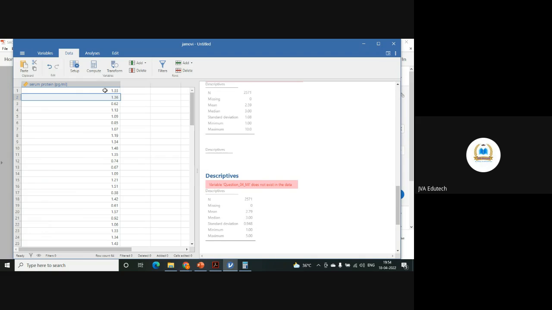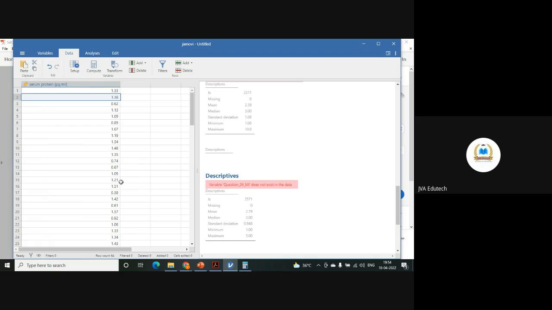If it is a categorical data, then there is no point in testing normality. It won't be normally distributed. So don't waste your time on that. But if your data is a metric measurement or continuous measurement, means taken either on a ratio scale or interval scale. Here it is a ratio scale, then you should check for its normality.